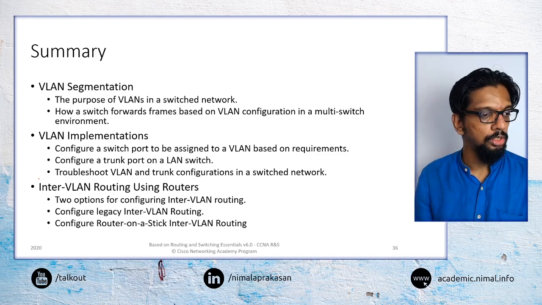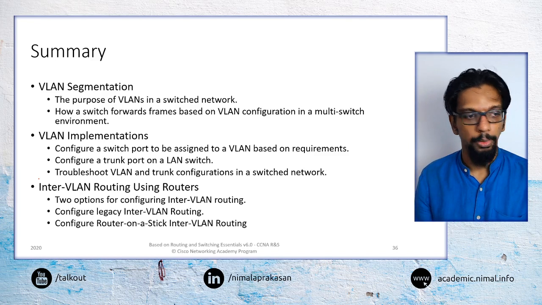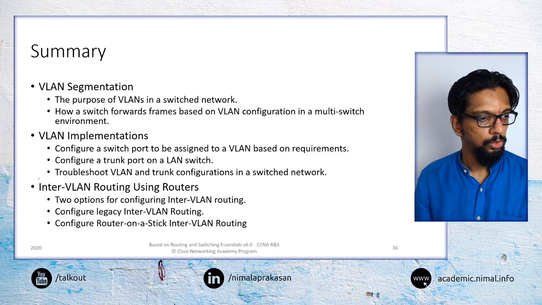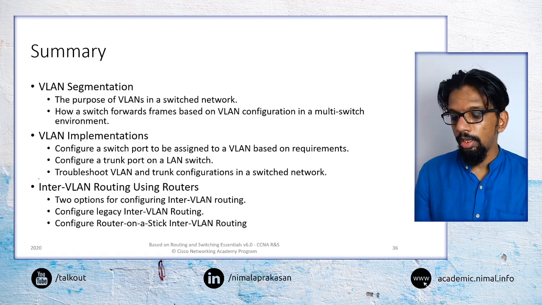Do you have any questions on anything that we covered so far? If there are no questions, I think we can conclude the lesson for the day. And as always, you will have a number of packet trace activities posted for your practicals today.